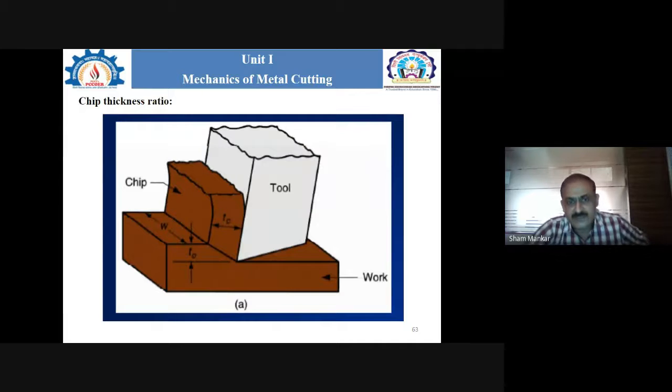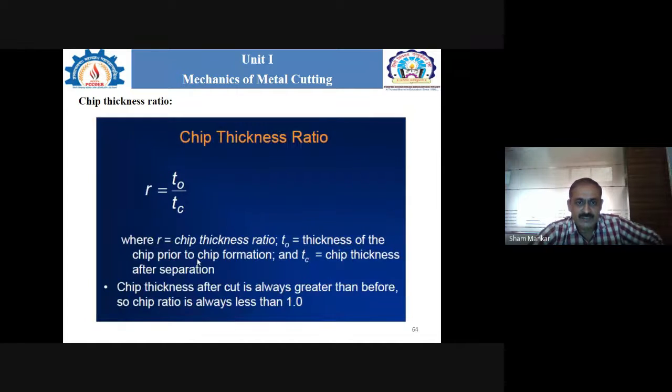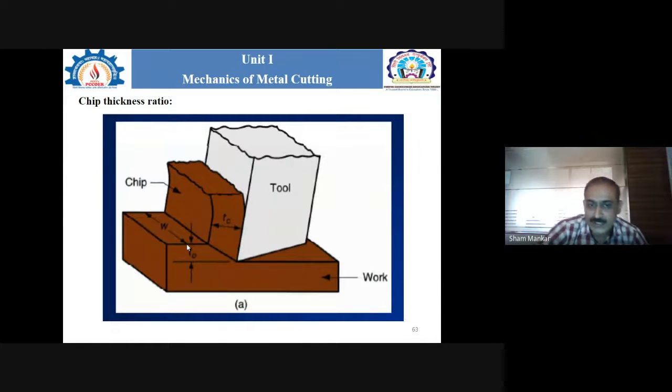Now see here. It is correctly shown that T0 and TC are there. T0, as we know, is the thickness of the chip prior to chip formation, and TC is the chip thickness after the separation. In that Merchant circle diagram, the T0 that is shown is somewhat smaller in thickness, so that is not the actual case.